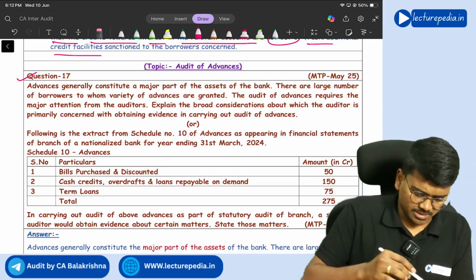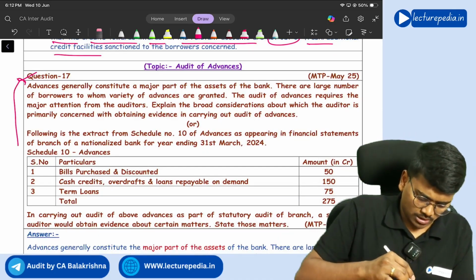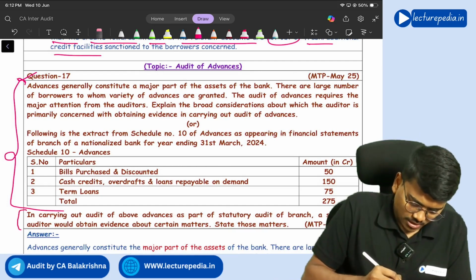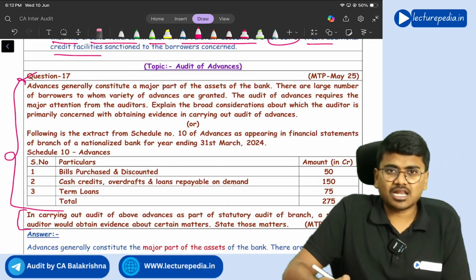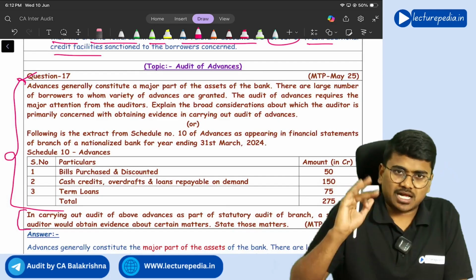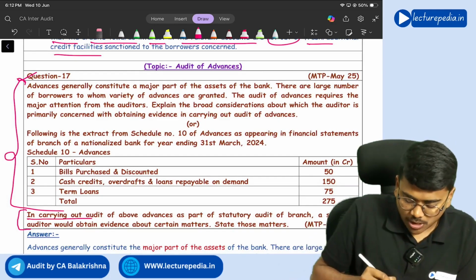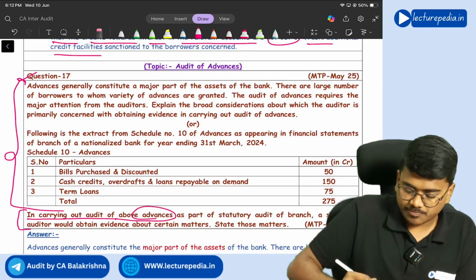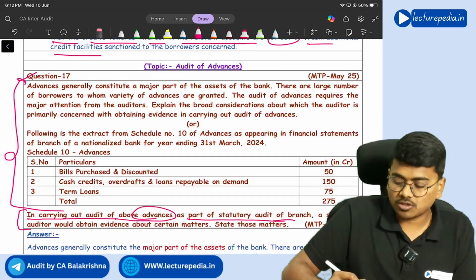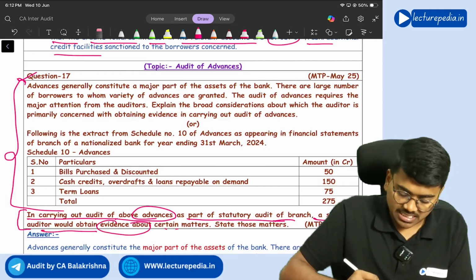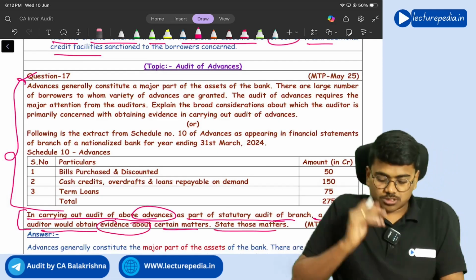See, in question number 17, all this till here is irrelevant. By reading just the last two lines of the question, you can give the answer. Let us see. In carrying out audit of advances as part of the statutory audit of a branch, a statutory auditor would obtain evidence about certain matters, state those matters.